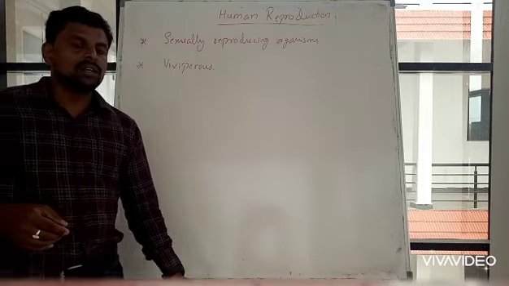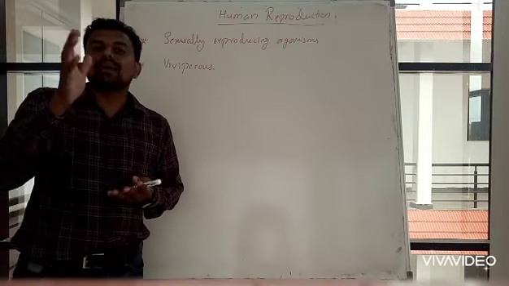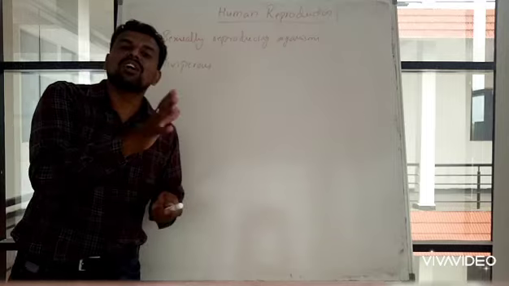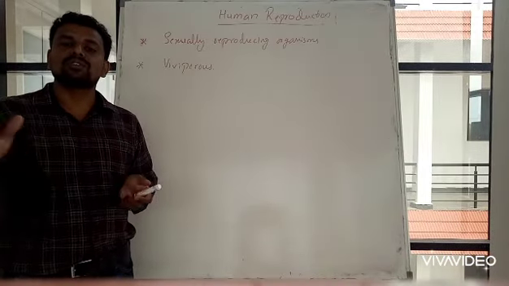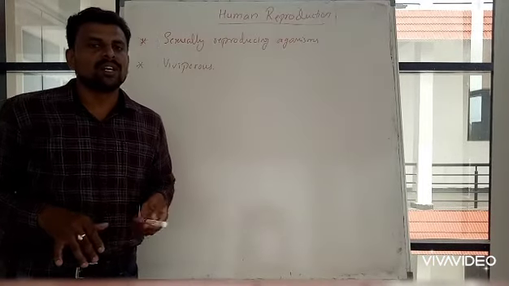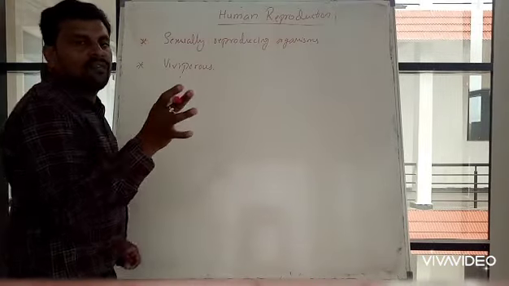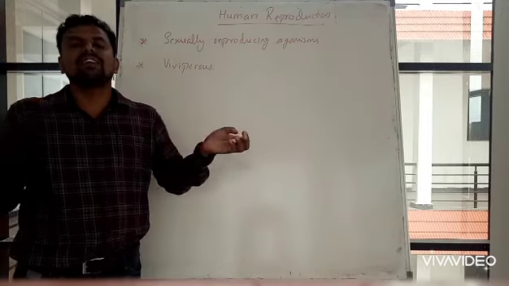In this chapter we will be studying the male reproductive part and female reproductive part, as well as the process of reproduction, how it takes place, what the reproductive cycle is, all those things. We can divide reproduction in human beings into several events.